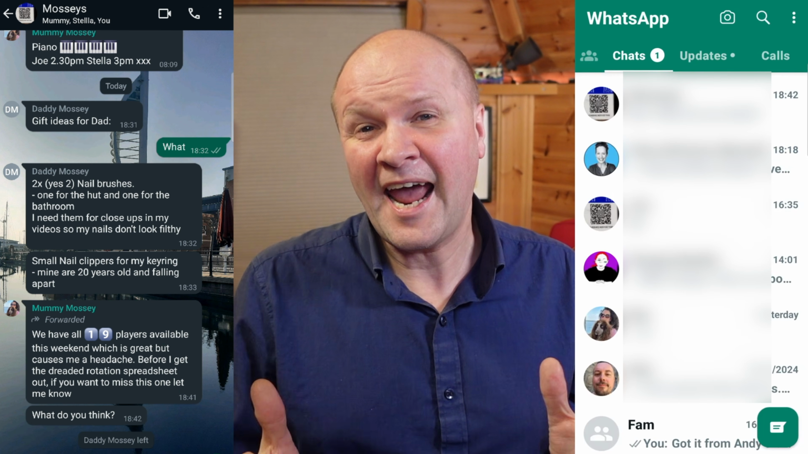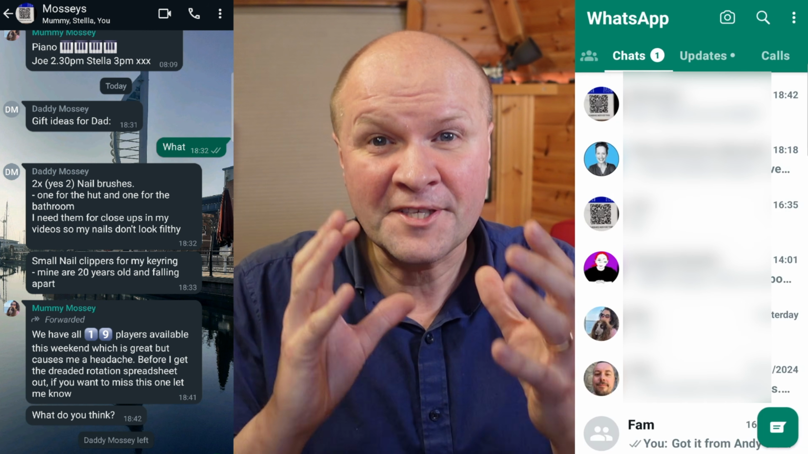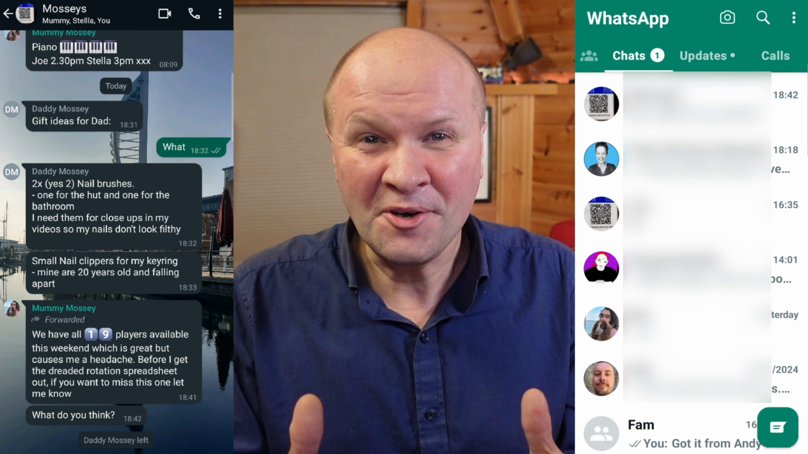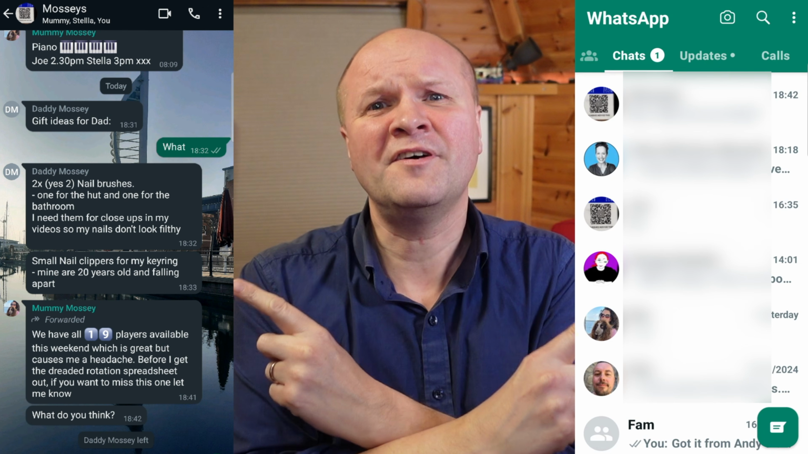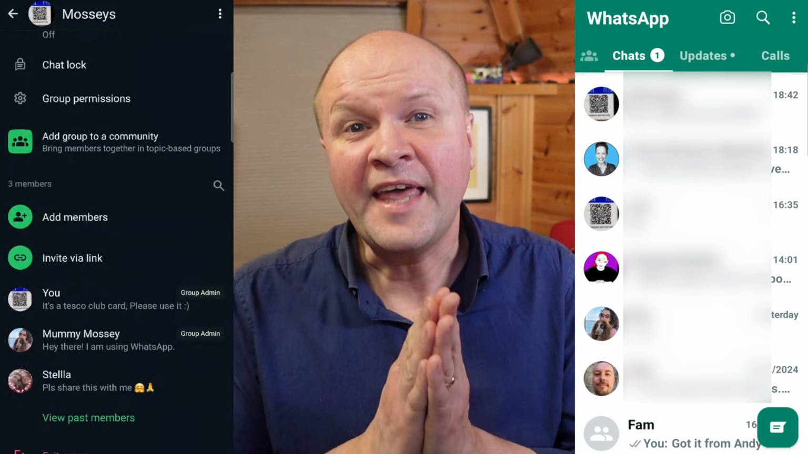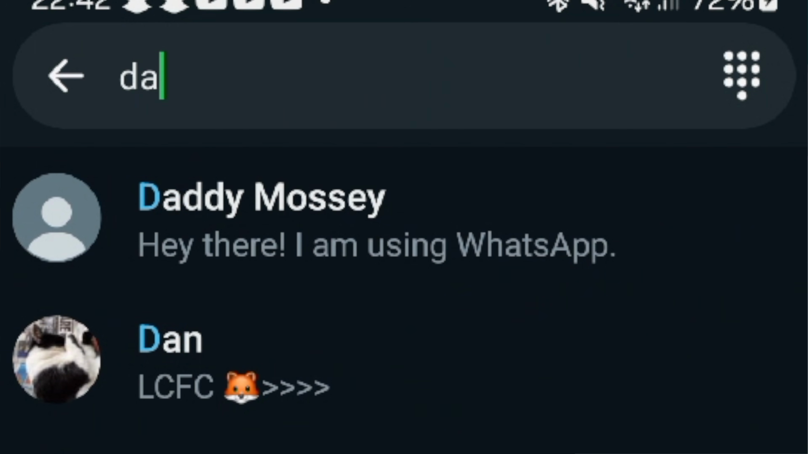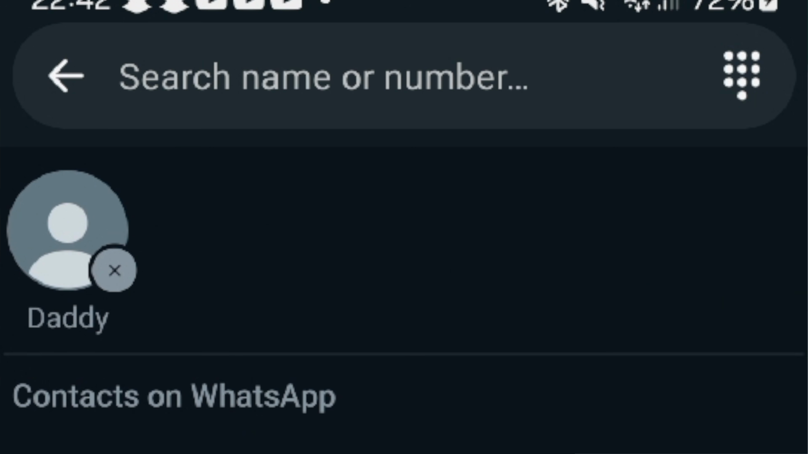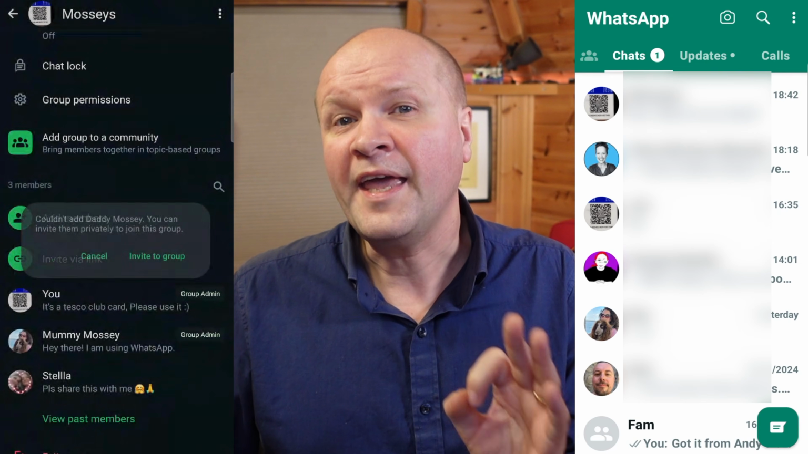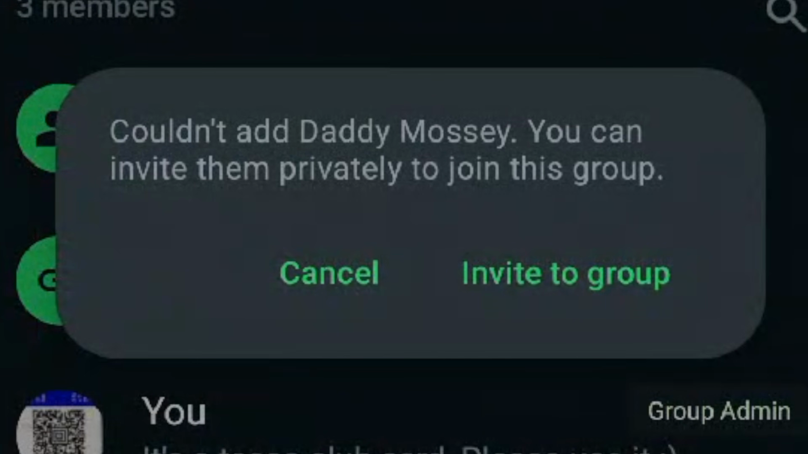So what happens now if somebody tries to add you to their group now that we've put this block in place? I can show you. I think I've put both sides on screen now. To add somebody to a group, the admin clicks here on add members, and then they look me up on search, Daddy Mossy. Then when they add me by clicking the green tick, they get this message: couldn't add Daddy Mossy. You can invite them privately to join this group.